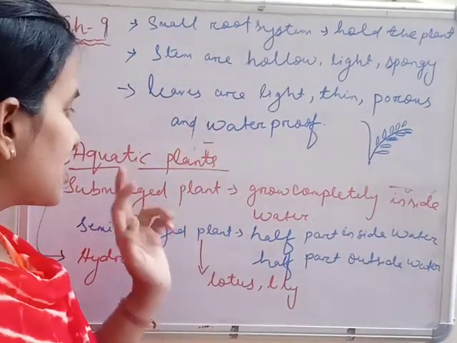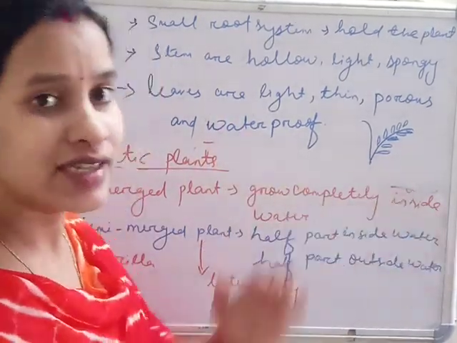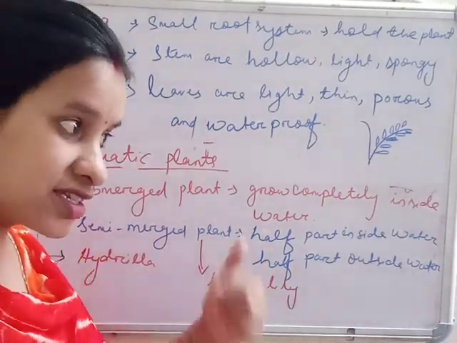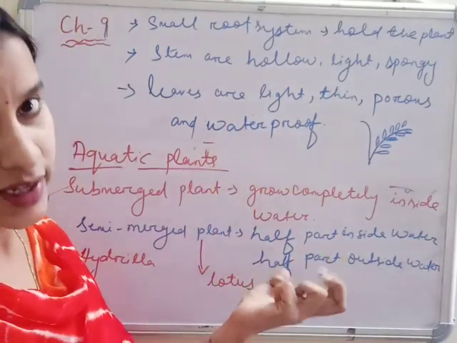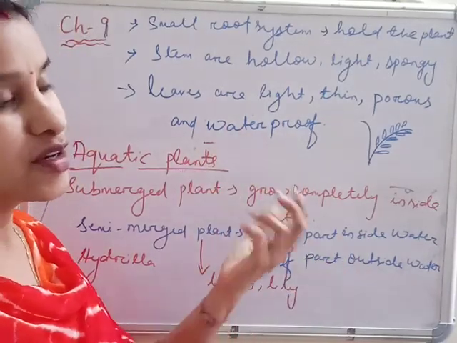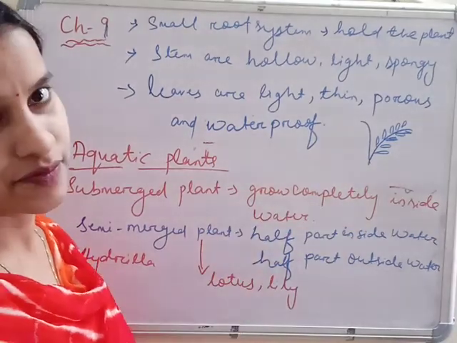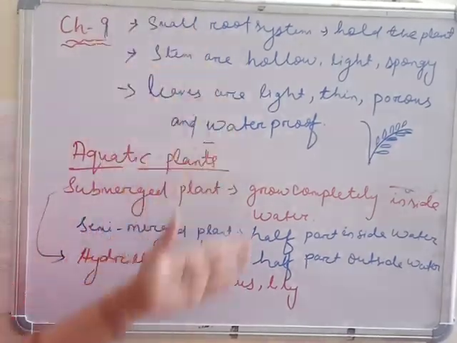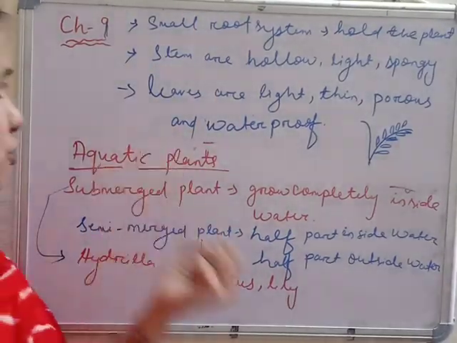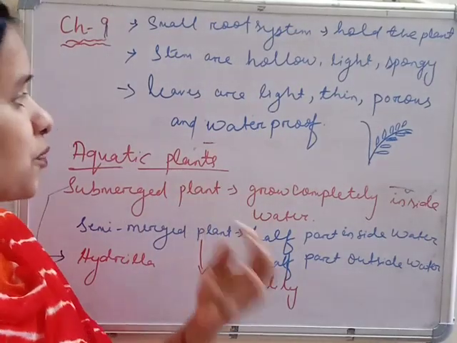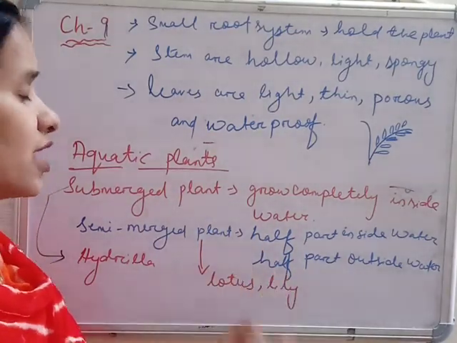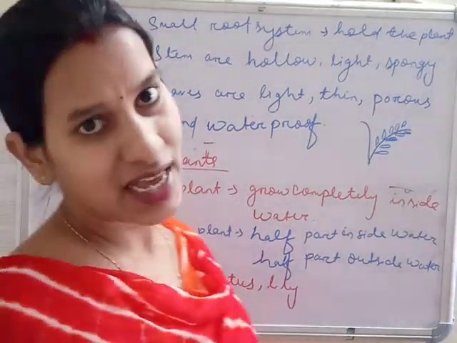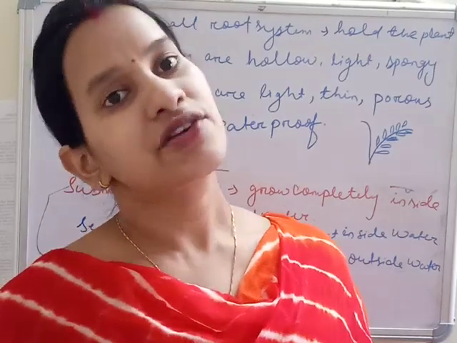As these are aquatic plants, they are always staying inside the water, submerged or semi-submerged, so they would rot. This is the reason they have waterproof leaves. They are non-sticky to water, so they will not rot. These are the adaptations of aquatic plants: small root system, stems are hollow, light, spongy, leaves are light, thin, porous and waterproof. So these are the adaptations and characteristics of aquatic plants.